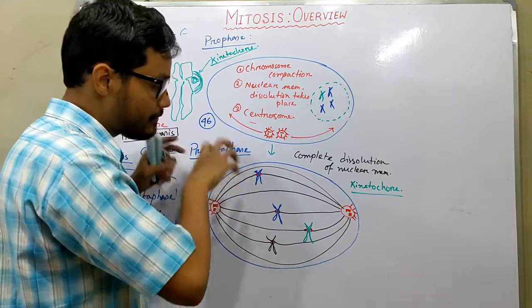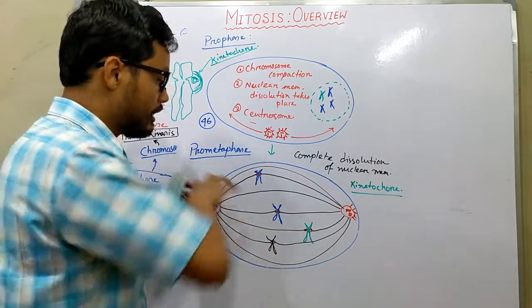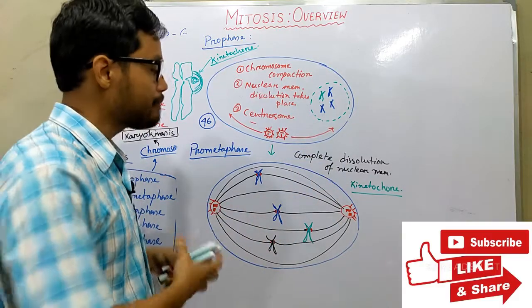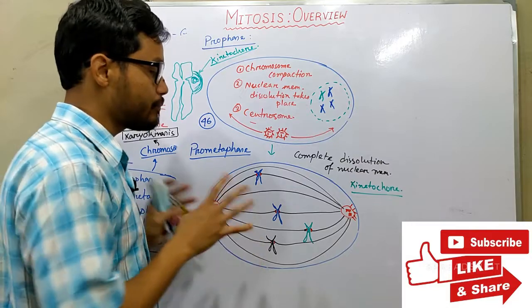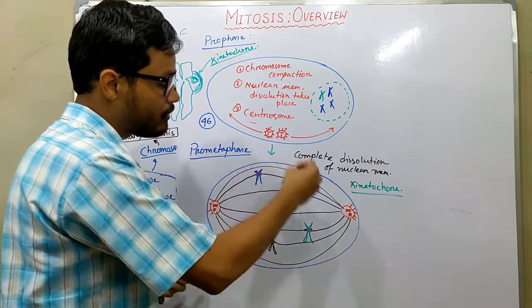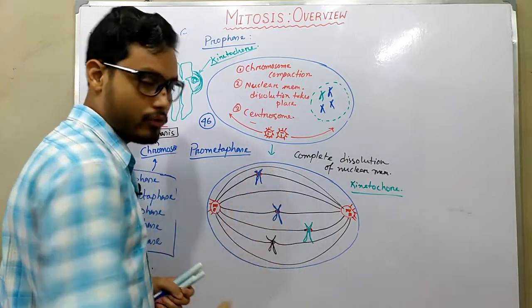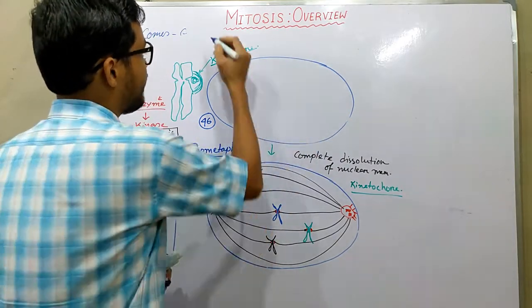But in the prometaphase, many more spindle fibers are made, and they extend from one pole to another. So it is not possible for all spindle fibers to bind with the 46 kinetochores. Our next point is metaphase.